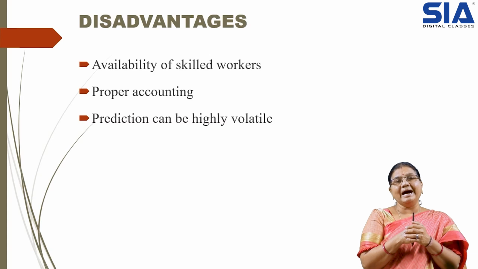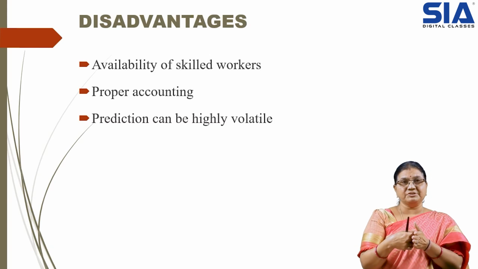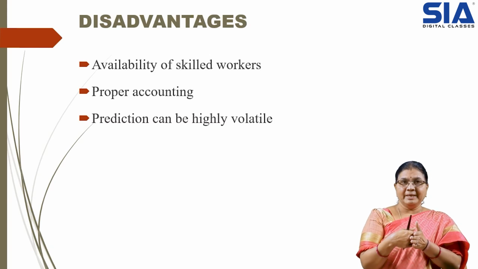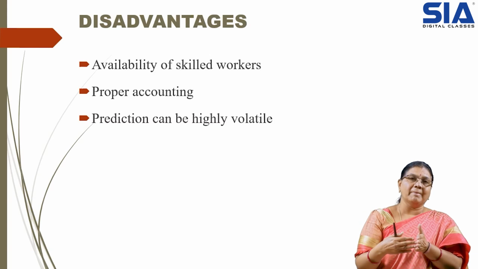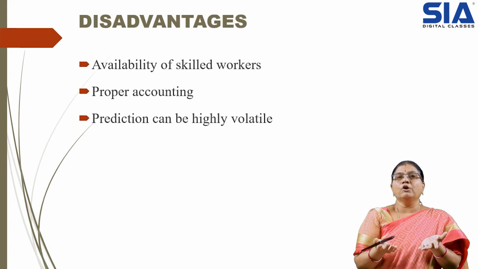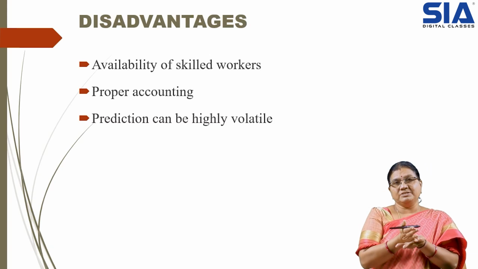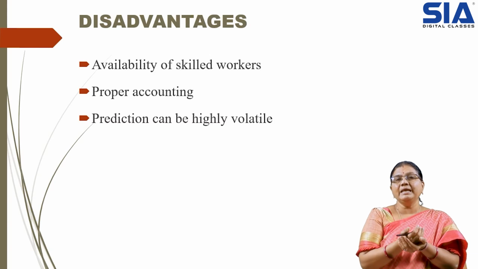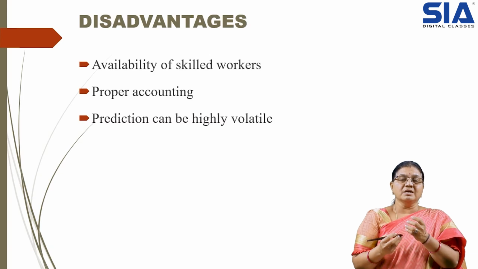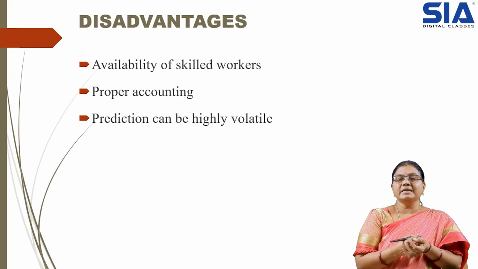Then, prediction can be highly volatile. The budget we prepare is as per the experience of the person preparing it. It will not always be the same, as we see different scenarios in the market, and different circumstances and situations which cannot be expected appropriately will definitely influence our budget. So they say it is highly volatile. We cannot exactly predict what is going to happen or what circumstances we may face in the future. That is also one of the disadvantages.